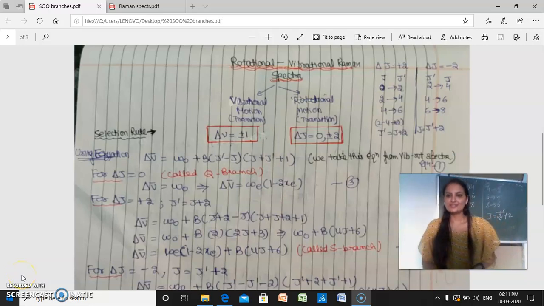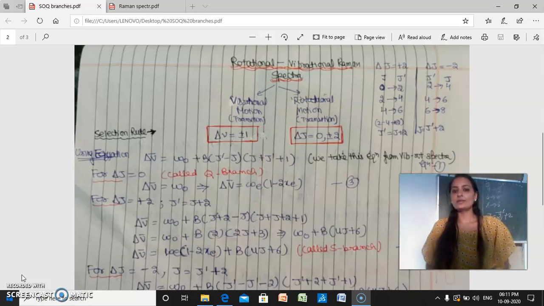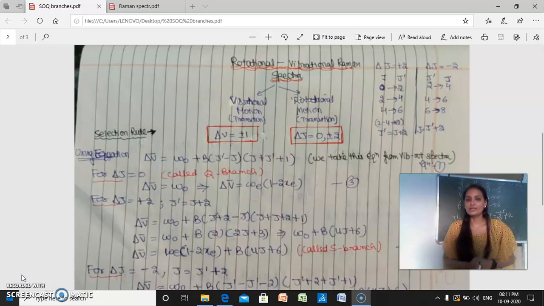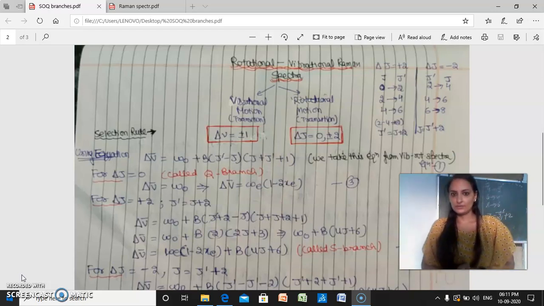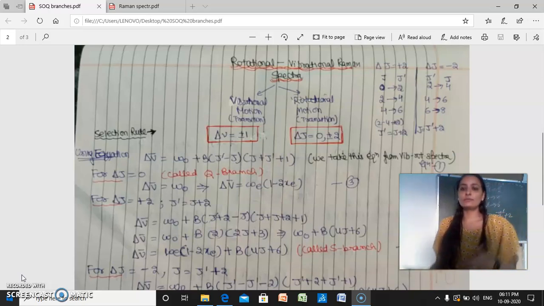Hello dear students. Today we will study rotational vibrational Raman spectra: what are the various branches in this spectra and what is their frequency. In rotational vibrational spectra, the molecule undergoes rotations as well as vibrational motion, as you can see I have written over here.